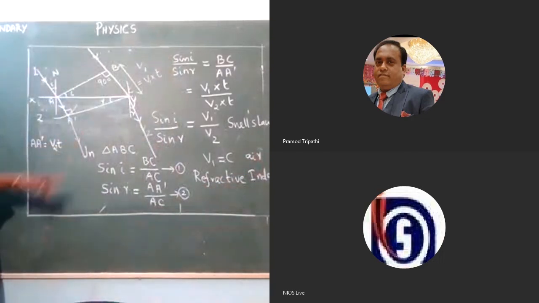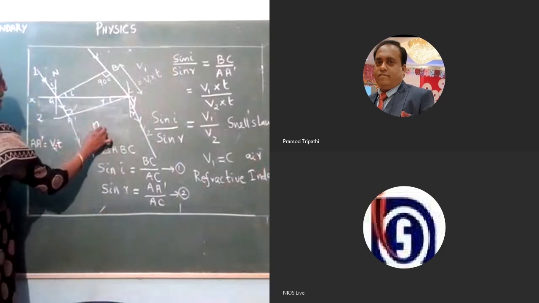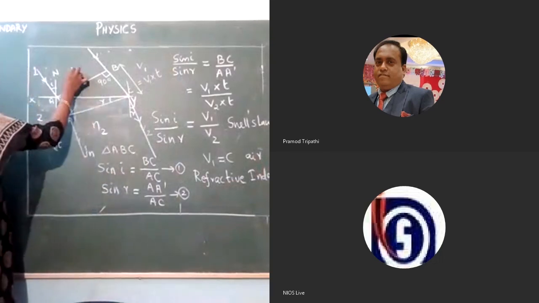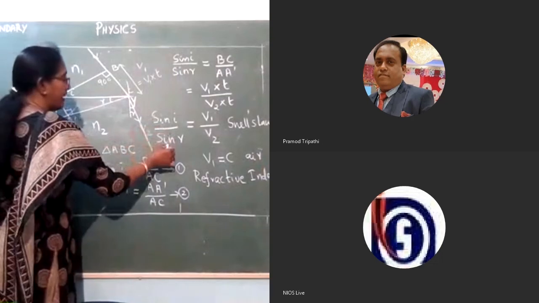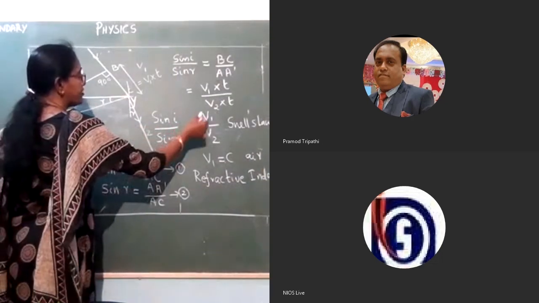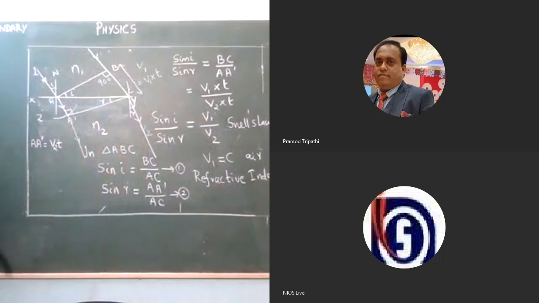So the medium 2, if I write the refractive index as N2, and the medium 1, the refractive index I can write it as N1. Therefore, sin I by sin R is equal to V1 by V2, which we get as the refractive index of the second medium with respect to the first.